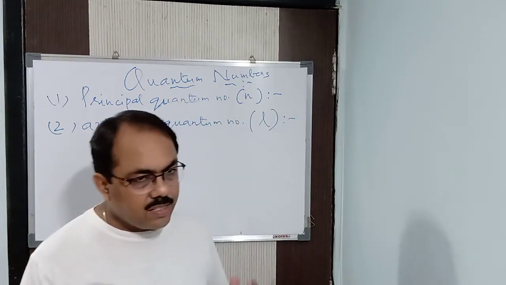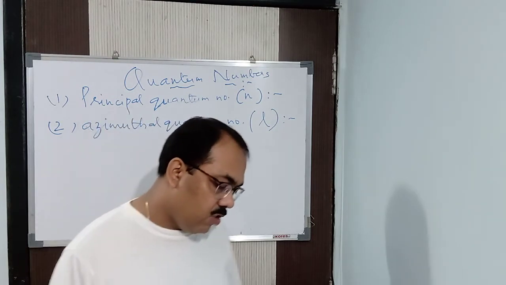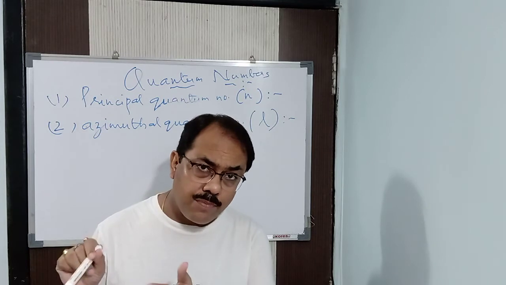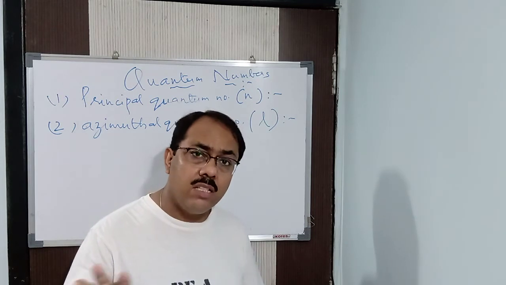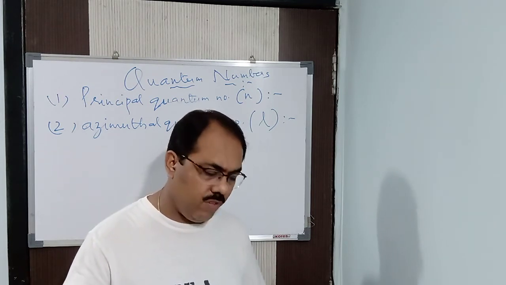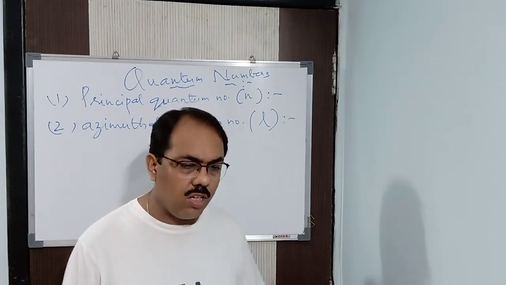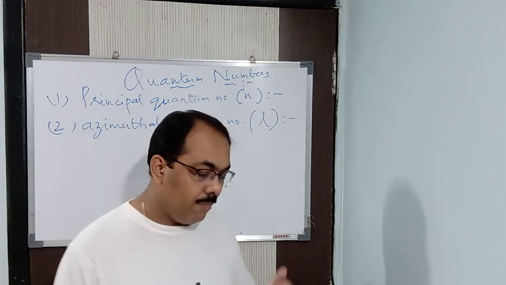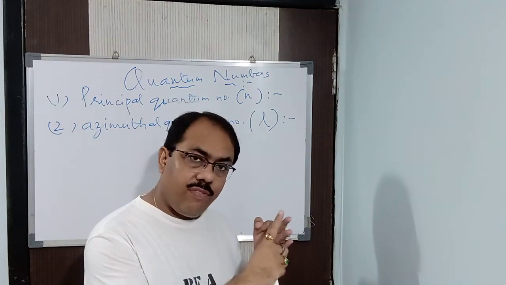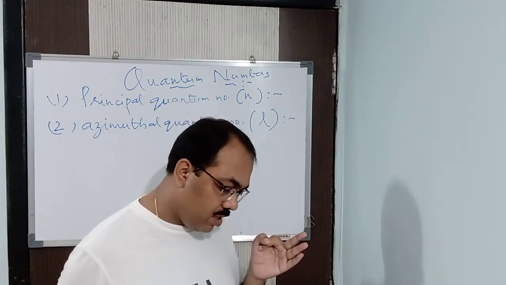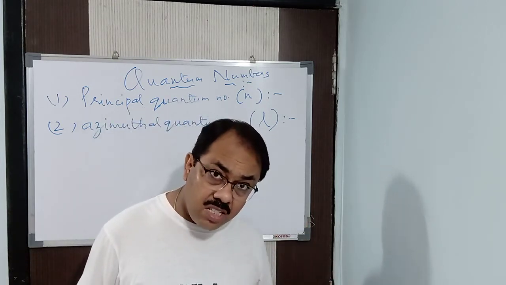So to explain this effect, the finer lines of spectrum present inside an atom, inside a particular shell, we use a quantum number called the azimuthal quantum number. The azimuthal quantum number tells you about the number of subshells present in the shell, the energies of the subshells, the shape of the orbitals of the electrons present in a particular subshell, the angular momentum of the electrons in any subshell, and the relative energies of the various subshells.